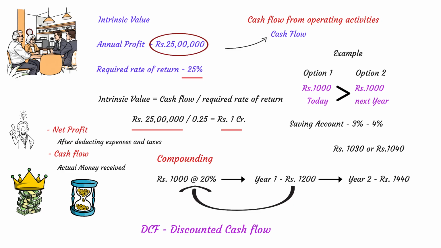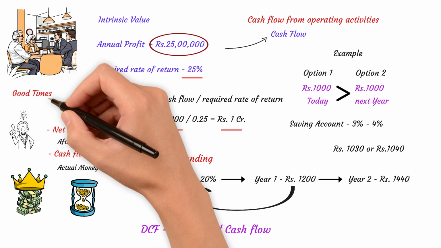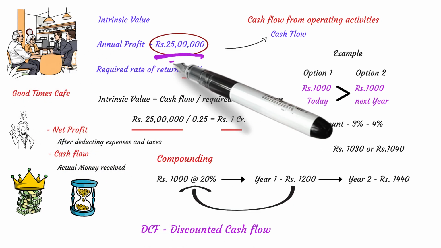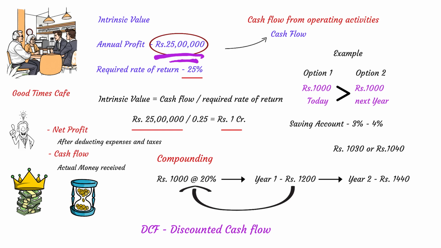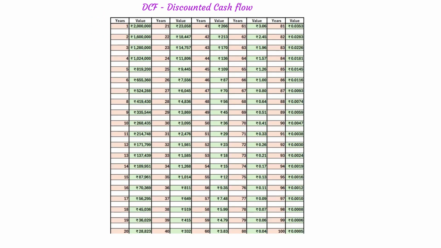So this new business, Good Times Cafe, will generate a consistent profit of 25 lakh rupees every year. So now let's look at the current intrinsic value of all these future profits generated year on year. The intrinsic value of 25 lakh rupees to be received at the end of first year is 20 lakhs, and the current intrinsic value of the second year's 25 lakhs will be slightly lesser than the first year's 25 lakhs, amounting to 16 lakhs, and the third year's 25 lakhs will be even lesser and will amount to 12.8 lakhs.